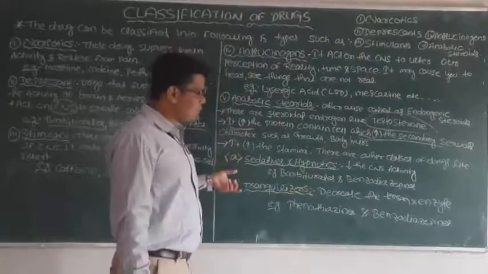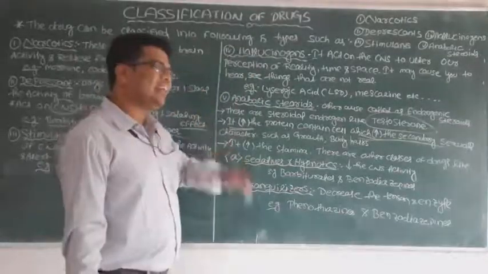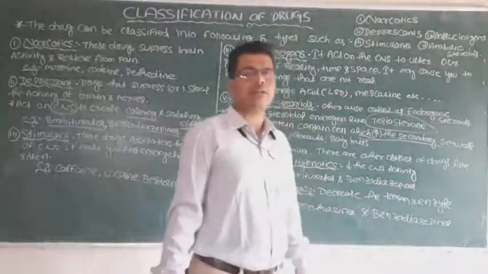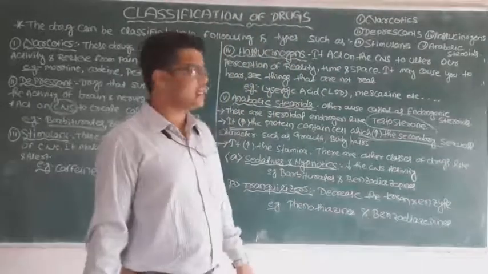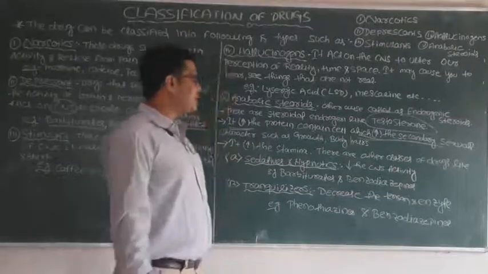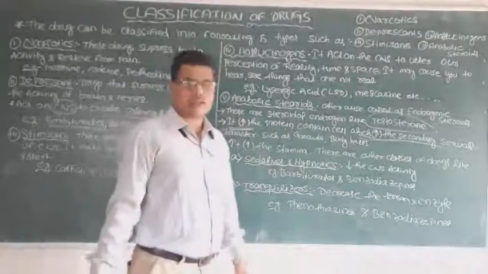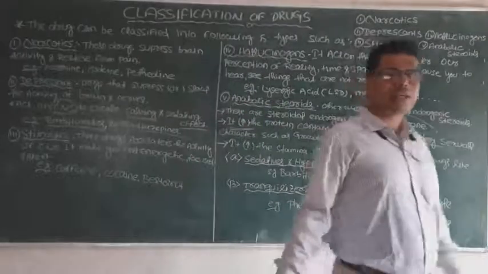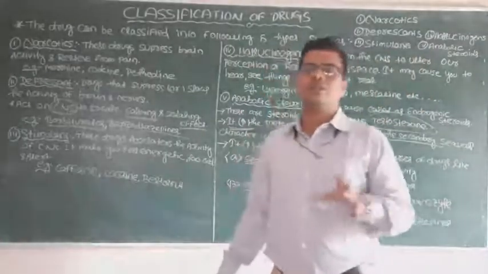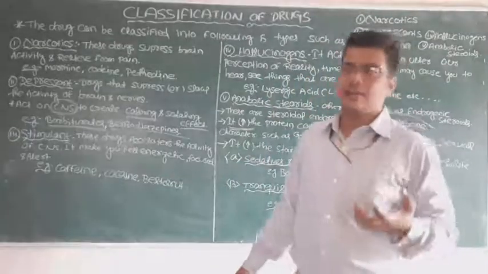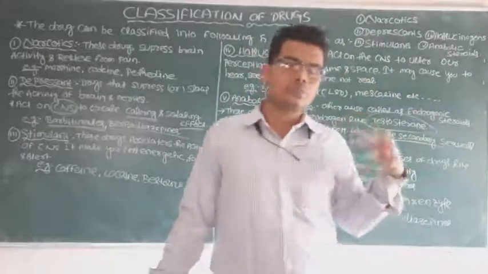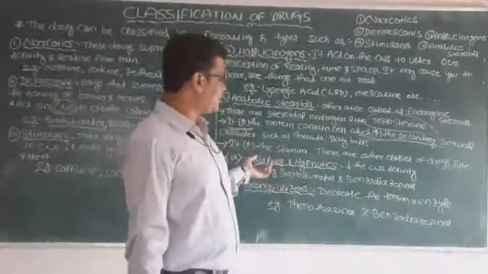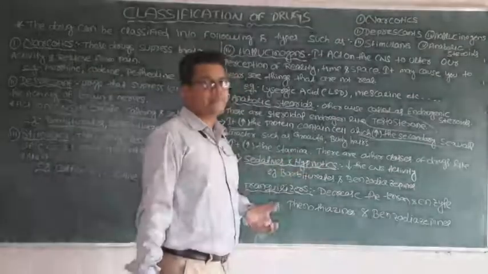What is sedative and hypnotics? This is nothing but it can decrease or suppress the CNS activity, the central nervous system activity, or decrease the nerve cell activity. If we take barbiturates and benzodiazepines, they suppress our CNS activity and keep the person calm, which may lead to sleepiness and the person will go to sleep. I can give some examples like barbiturates and the benzodiazepines.